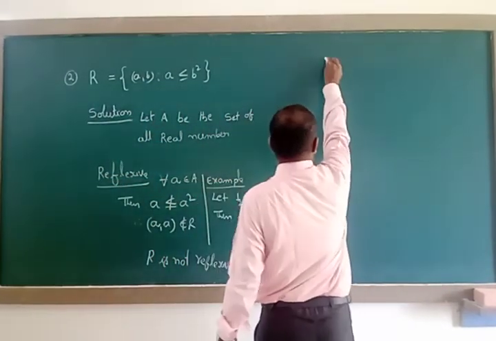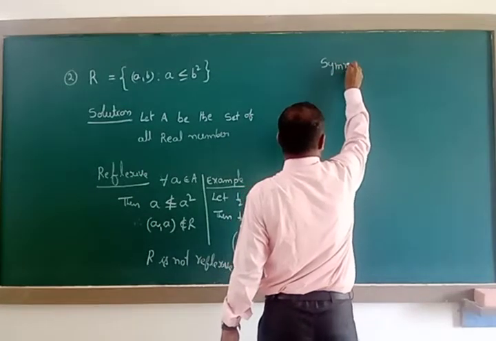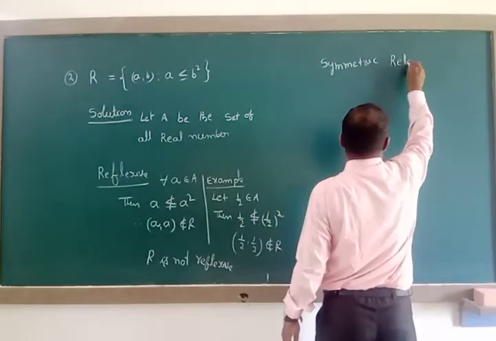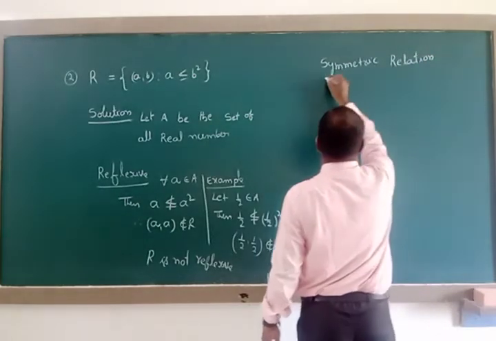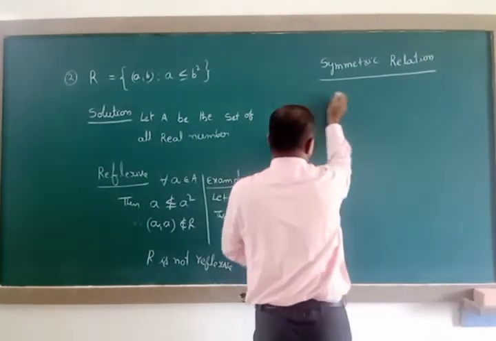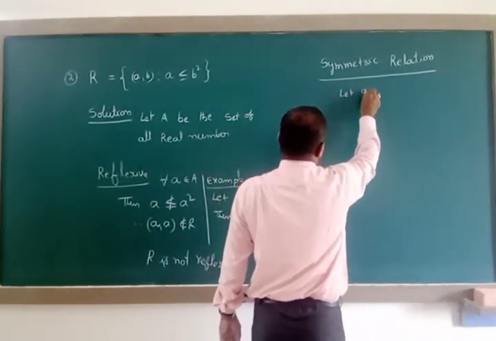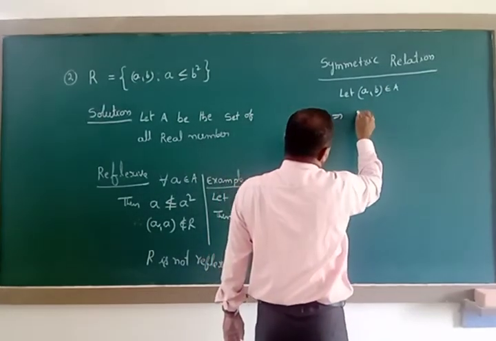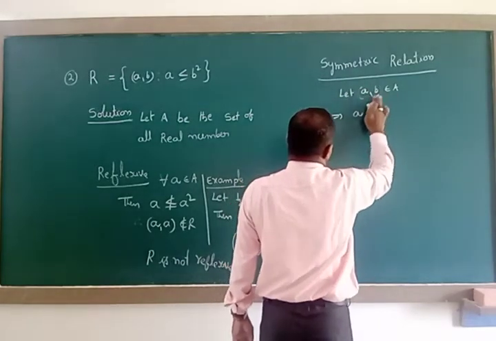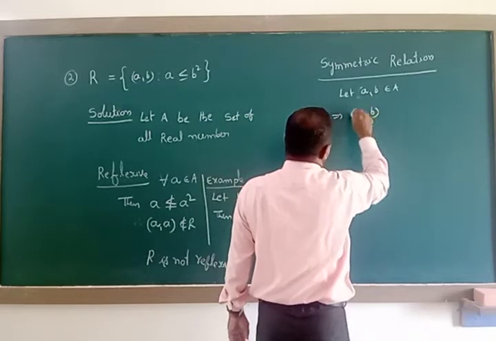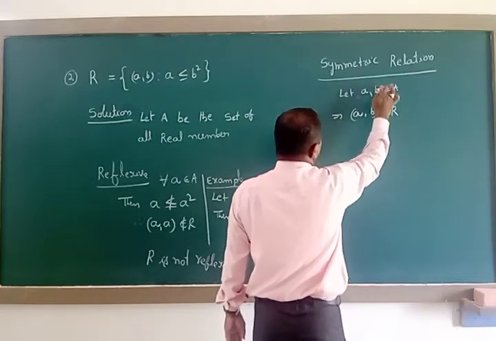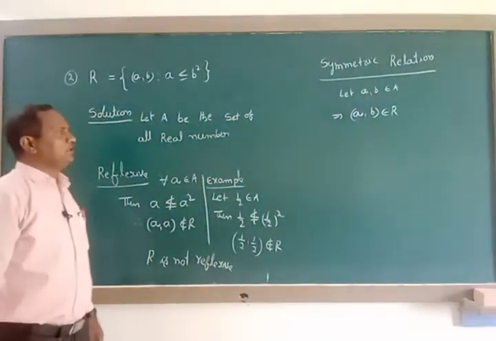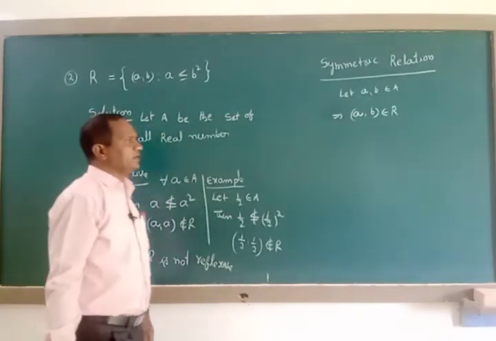Next one is the symmetric relation. Let a, b belong to capital A. That implies (a, b) belongs to capital R. Without brackets, we are mentioning elements of the set capital A. Already we mentioned capital A is the set of all real numbers.